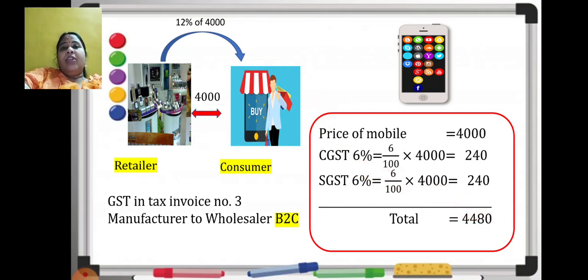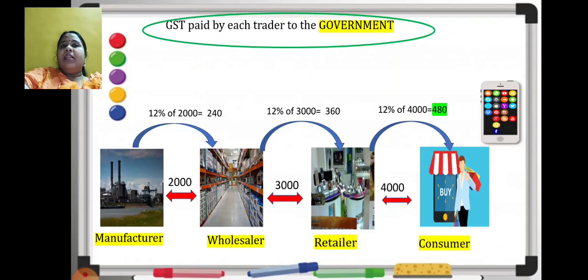I hope you have understood all the trading transactions whichever I have explained till now. There were 3 transactions done here. Let us understand it together. Now in this, the important thing is, what is then paid to the government? If the transaction is being done like this, then finally what is paid to the government? Let's understand that. There were 4 people involved in this transaction. First one was the manufacturer. He is also supposed to pay GST to the government.